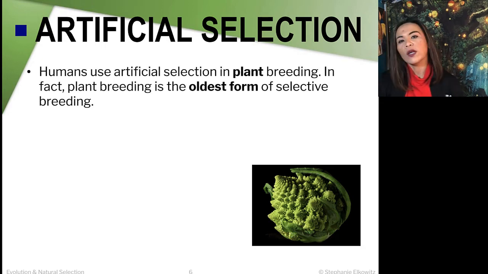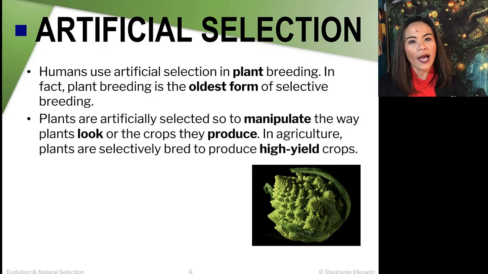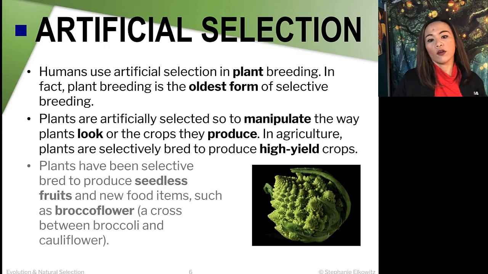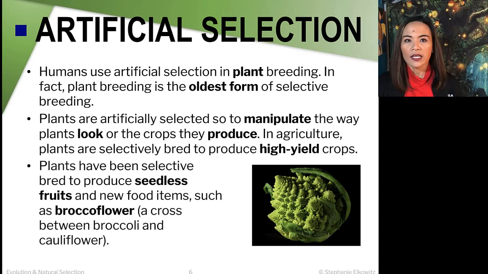Now, in plants, humans also do selective breeding, and this is actually the oldest form of selective breeding. Plants are artificially selected so that we can manipulate the looks of the crops to make them look prettier. In agriculture, they use selective breeding for plants because they would like to produce higher yield crops, which is good for business. Plants have also been selectively bred to produce seedless fruits like watermelon, cantaloupe, and seedless grapes, so that we don't need to worry about the seeds, as well as broccoflower, which is a cross between broccoli and cauliflower.